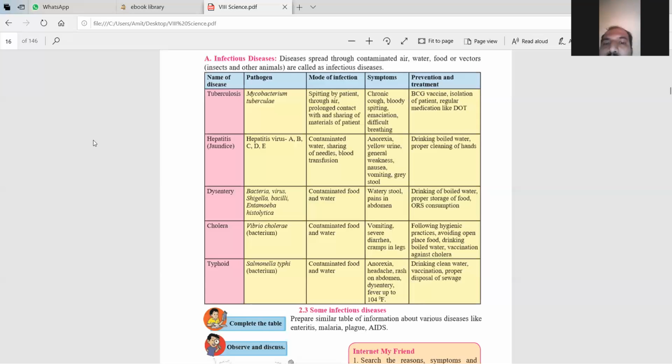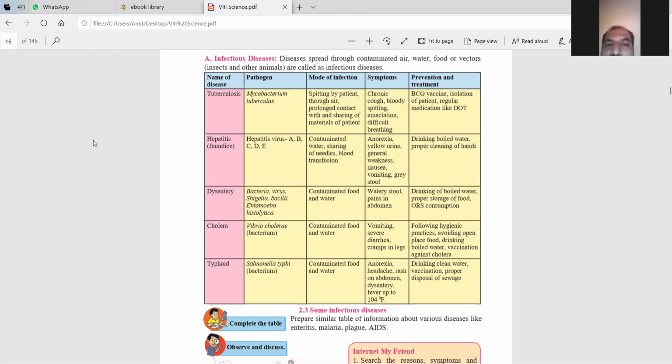Now there is a prevention. How to prevent this disease? Drinking boiled water. Why drink boiled water? When we boil that water, all the pathogens that are there can die, and because of that we cannot suffer from the diseases. Now proper cleaning of hands. When you go to the washroom, otherwise if you do any work, then you have to wash your hands properly.